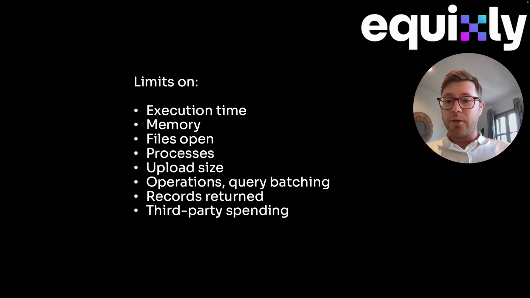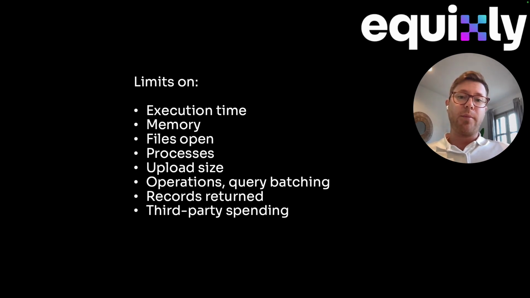So what we need to do to avoid this is impose limits on the execution time of each operation of each API call, and impose memory consumption limits. We don't want our servers to run out of RAM. Same thing for the number of files open, the number of processes that are running, and the actual upload file size if the users can upload something. We can also set limits on operations, for example, if we're batching queries for a database.